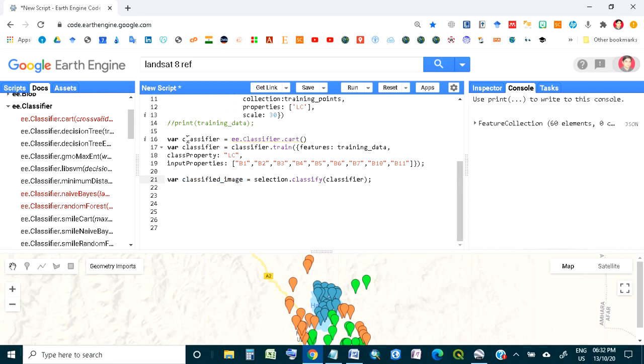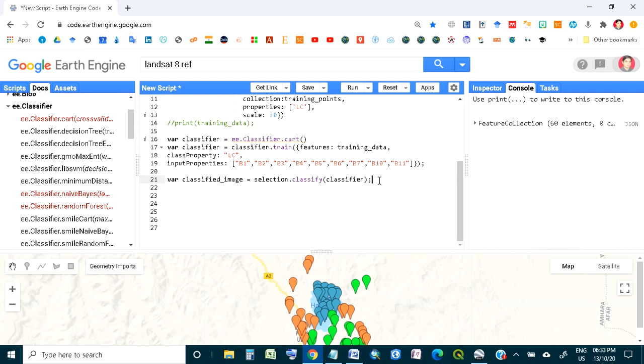This classifier is being taken by this classifier, here, this one. But if I run it, nothing will be displayed because I have to give the code to display this classified image. So for that, I will move to the 9th step.